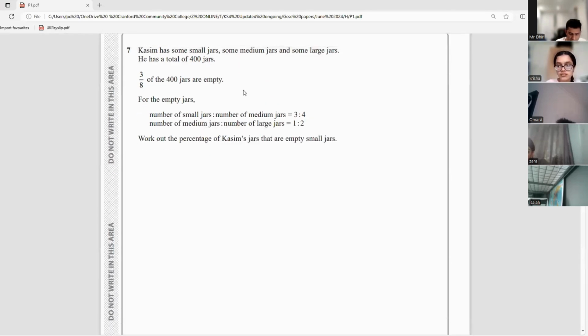So guys, this is the GCSE exam question on ratio. Very, very important question. Lots of wording in this question. But if you do the first thing, which is 3/8 of 400, you will end up getting 1 mark.